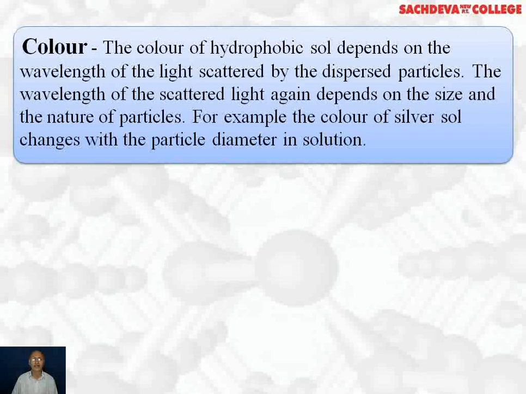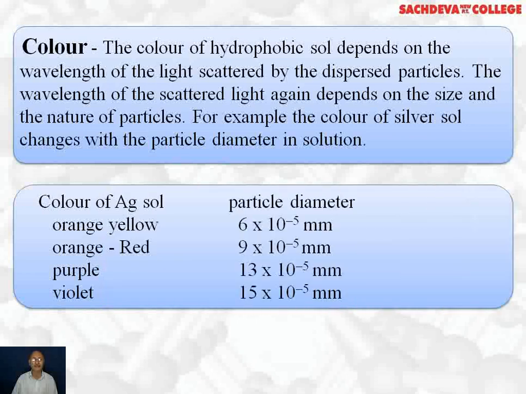Color. The color of hydrophobic sols depends upon the wavelength of light scattered by the dispersed particles. The wavelength of the scattered light again depends on the size and the nature of the particles. For example, the color of silver sol changes with the particle diameter in solution. If the particle diameter is 6 into 10 power minus 5 mm, the color is orange yellow. If it is 9 into 10 power minus 5 mm, orange red. 13 into 10 power minus 5 mm, purple. And 15 into 10 power minus 5 mm is violet. The reason is the scattering of light: different colors are scattered by different particle sizes.